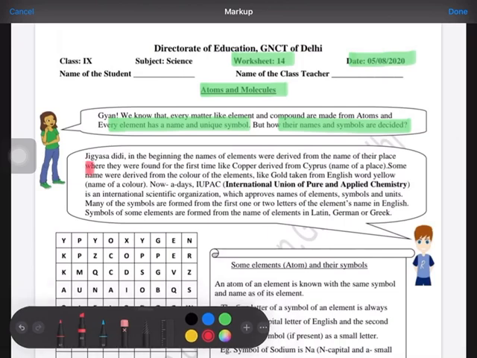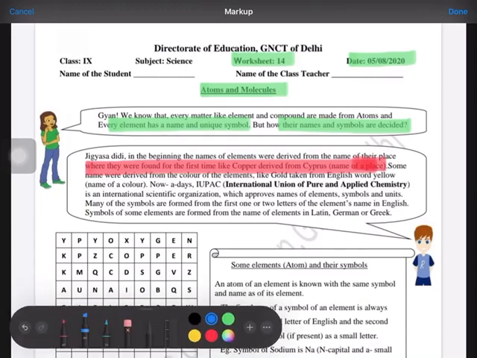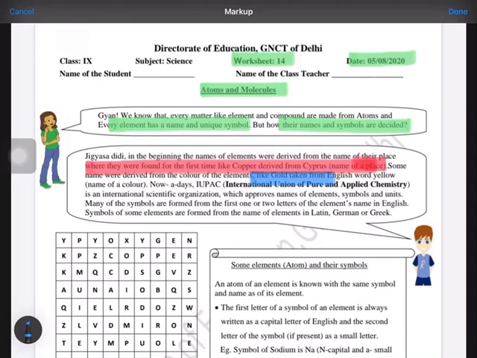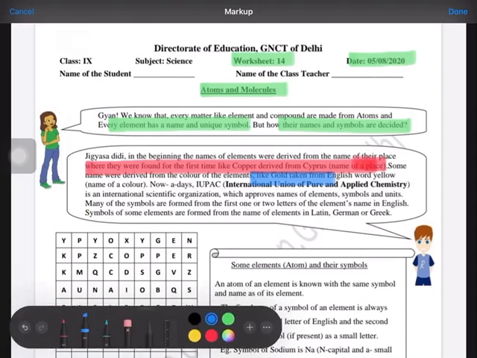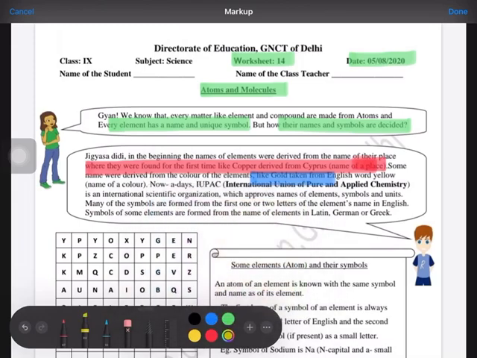very few elements were known, and the name was given on the basis of the place from where the element was found or discovered. Like copper was discovered in Cyprus, so the name copper was given, or the name was given on the basis of color, like gold, which has a yellowish color. But it was becoming difficult for scientists as the number of elements kept being discovered, and giving names to these elements was very difficult.